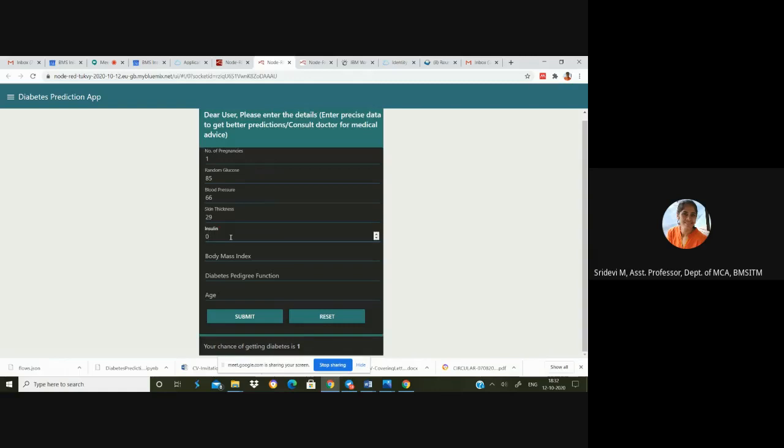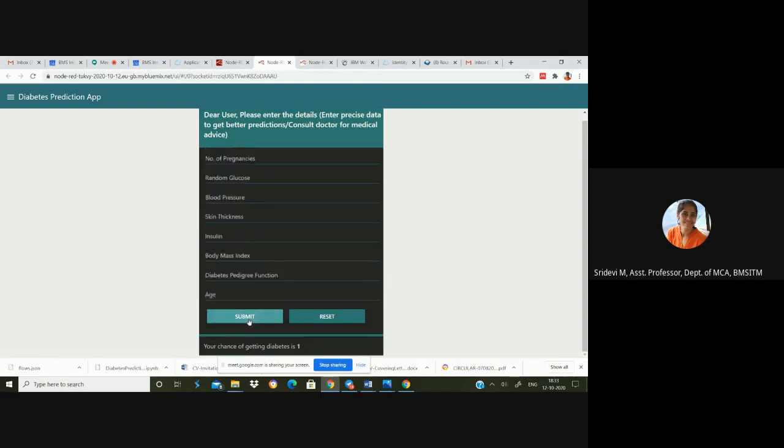And insulin is 0, and BMI, body mass index, is 26.6, with diabetes pedigree function 0.351 as the value, and age is 31.